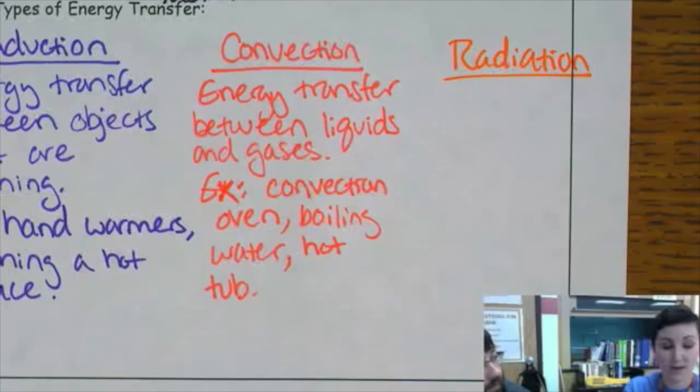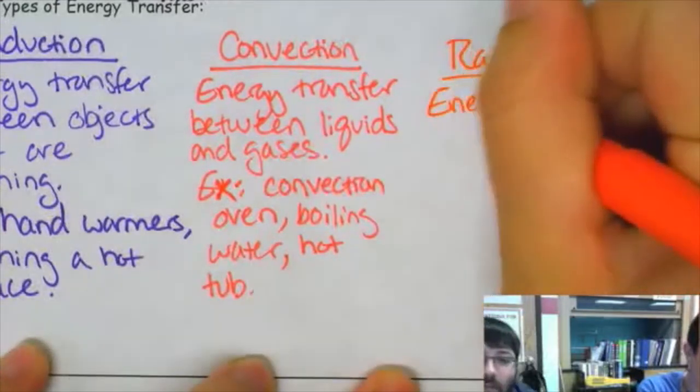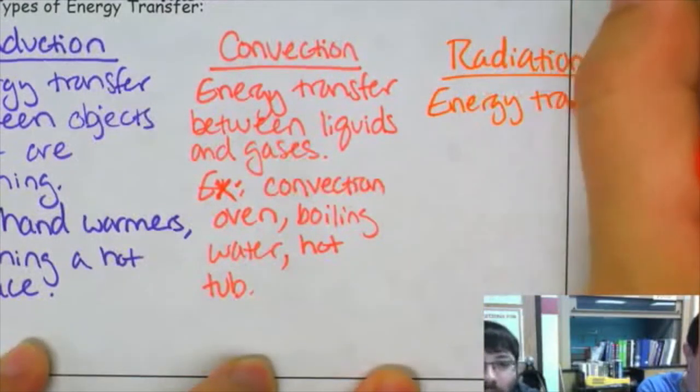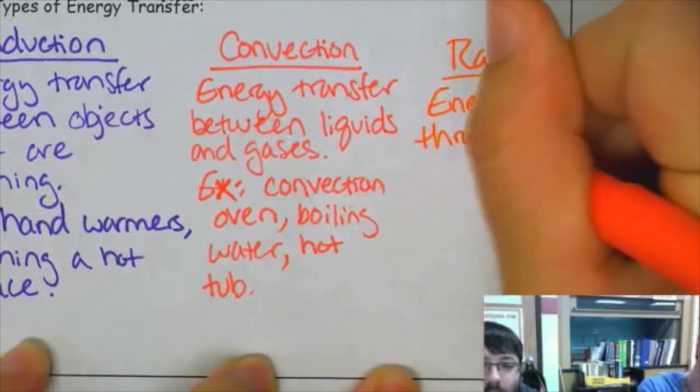That's kind of hard to picture, but think about the sun, how it warms the earth. There's no air in space. So it's sending that heat in the form of, kind of like radio waves. It's just straight energy traveling through space until it hits the atmosphere. So we'll say that's energy transfer through electromagnetic waves.